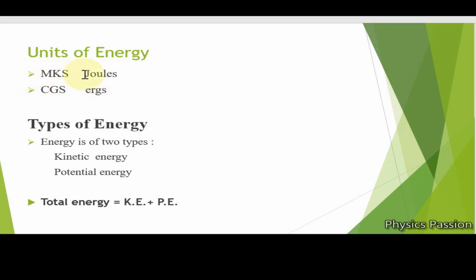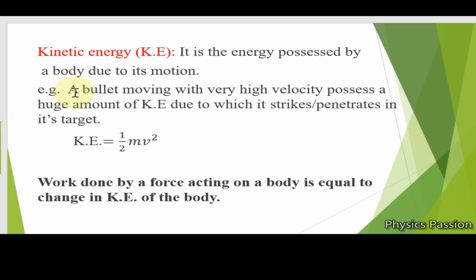If I see the units of energy, simply units of work, in the MKS system it is joule and in the CGS system it is erg. If I talk of types of energy, it is of two types. It may be kinetic energy, it may be potential energy. So the total energy possessed by the body is the sum of these two types of energies, kinetic as well as potential. Now I will discuss these two energies one by one.